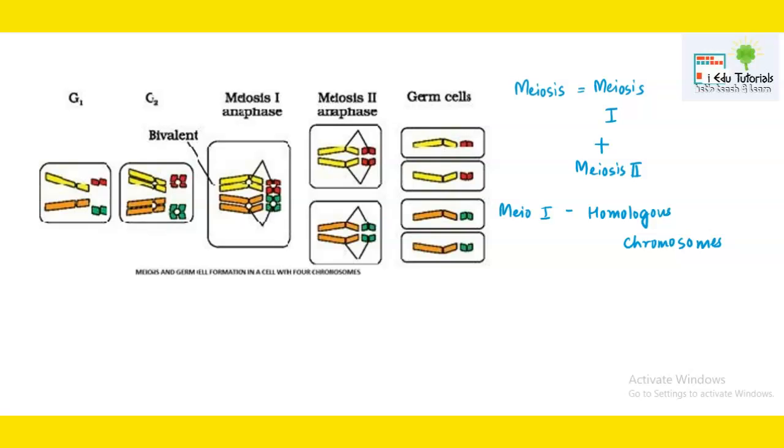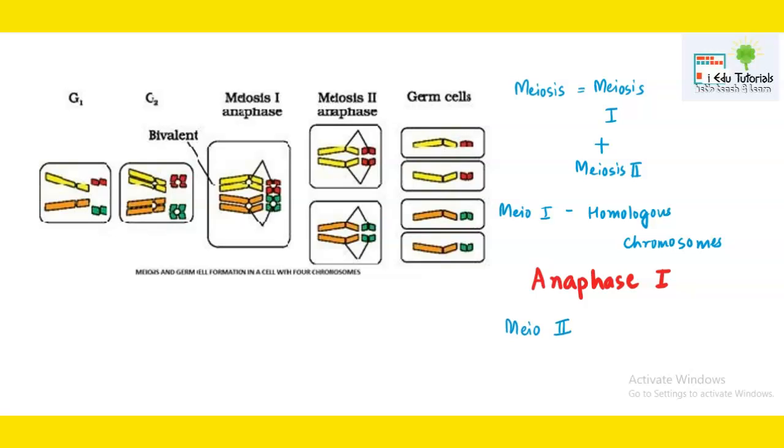Thus, meiosis 1 is actually the reductional division, because in its anaphase 1 what is happening? Anaphase 1 leads to the separation of homologous chromosomes. Whereas meiosis 2 is just similar to mitosis, where the chromosomes get separated from each other along their centromeric point. Once meiosis 1 and meiosis 2 get over, we get the gametes.